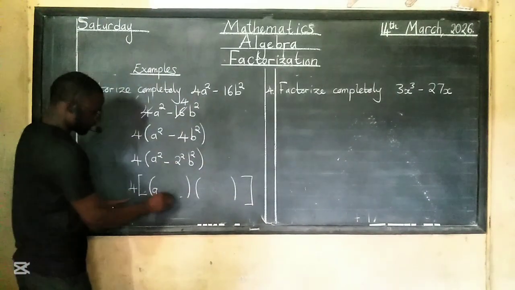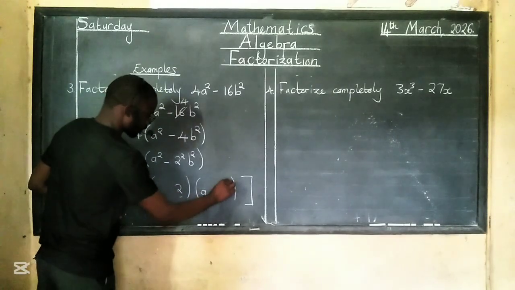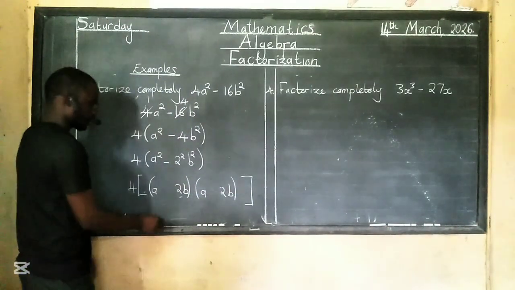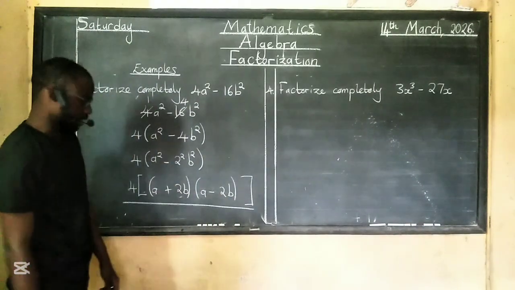One a there, the other one there, 2 there, 2 there, a b there, and a b there. Plus here, here minus. Just like that, we are done.